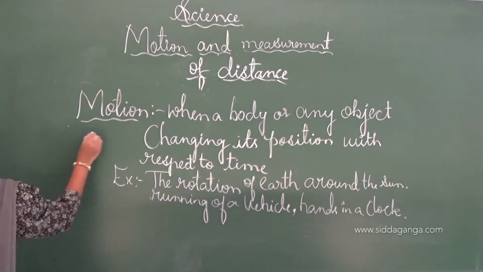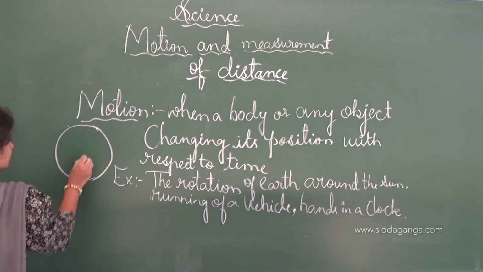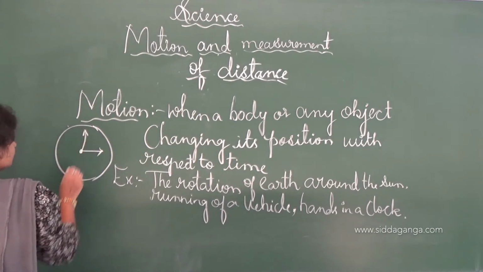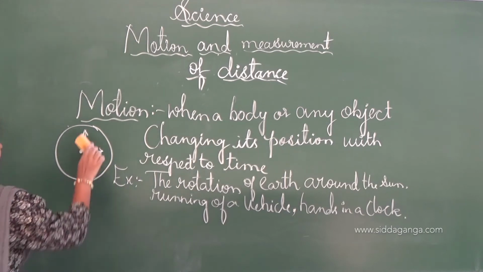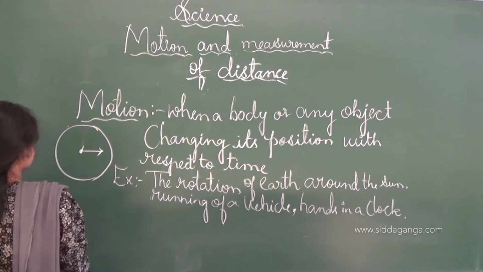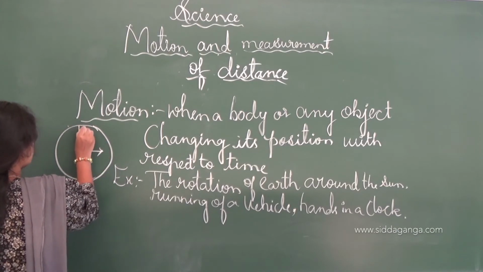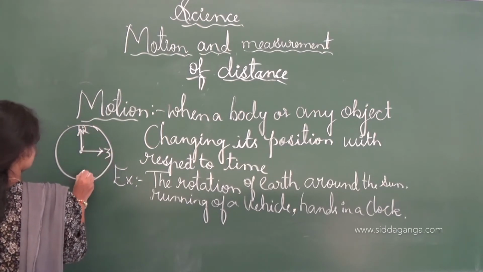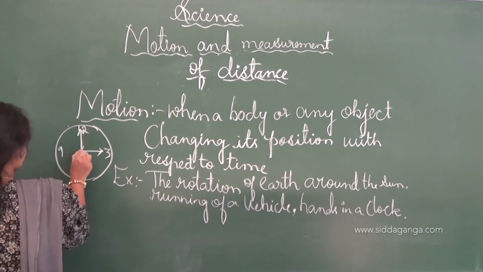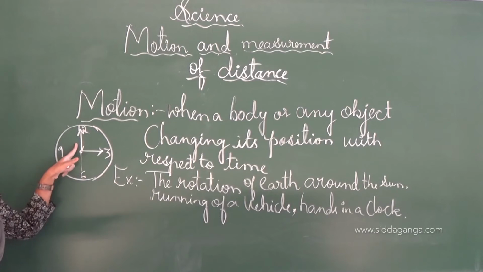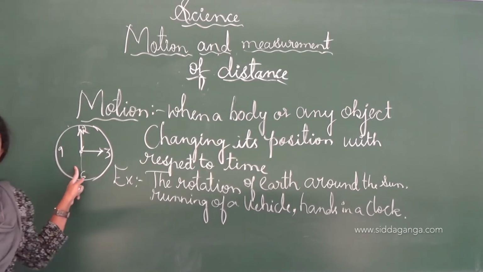Consider this is the clock and here are the hands. 12, 3, 6 and 9, and this is the hour hand, this is the minute hand, and this one is the second hand.